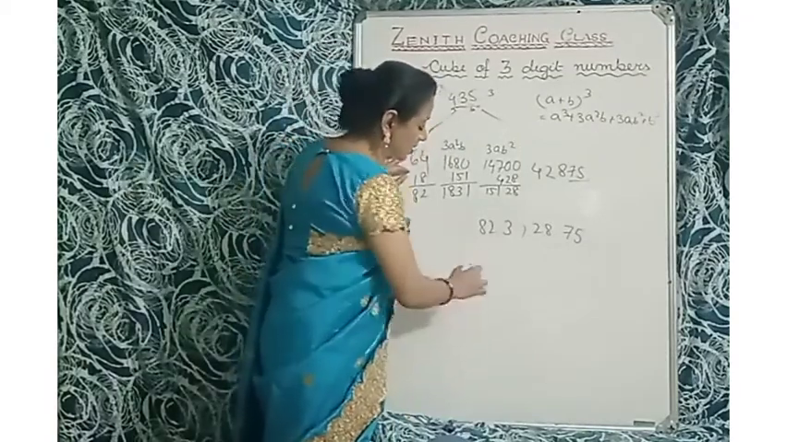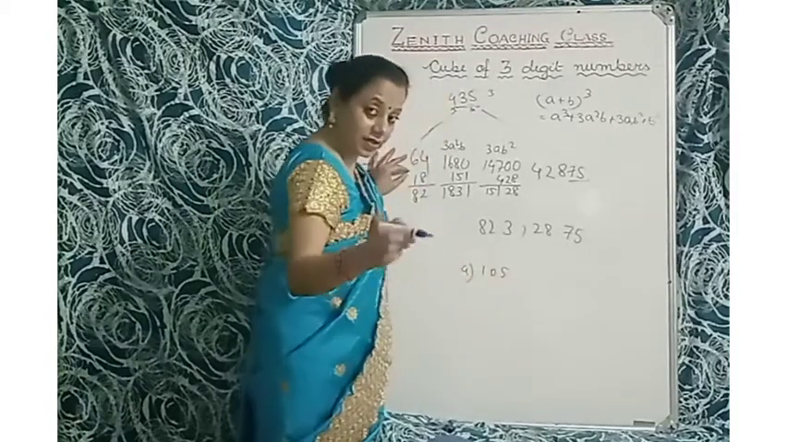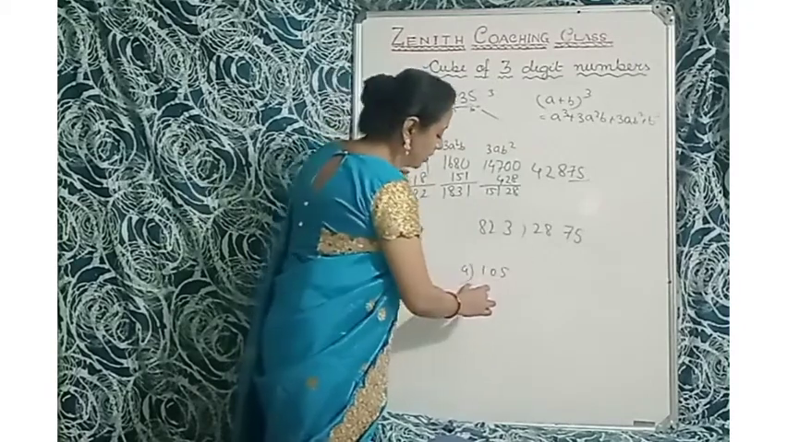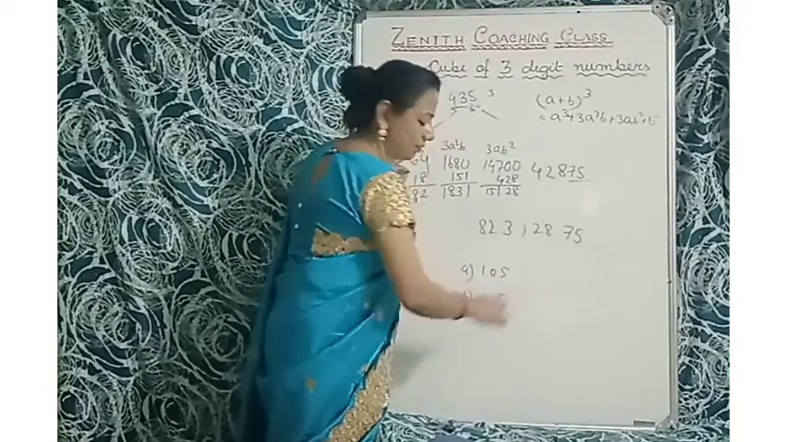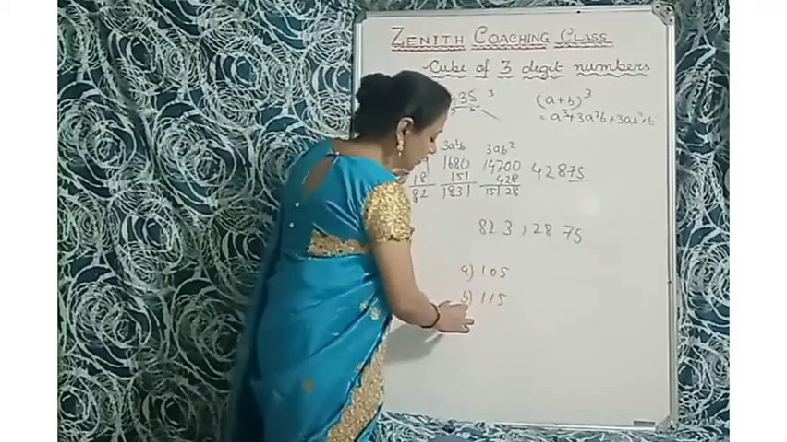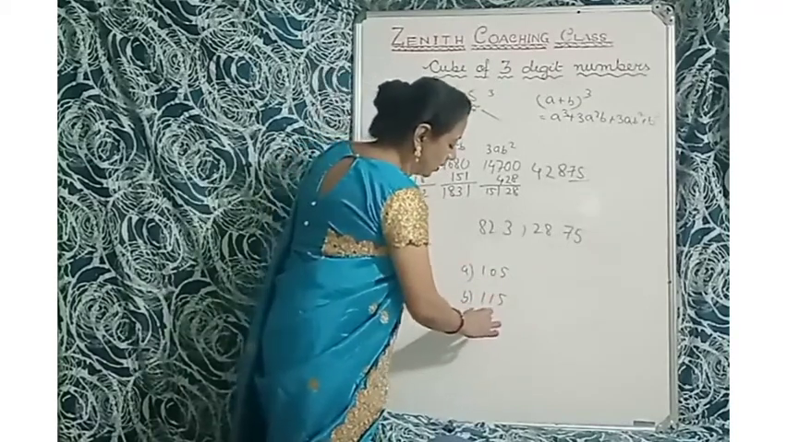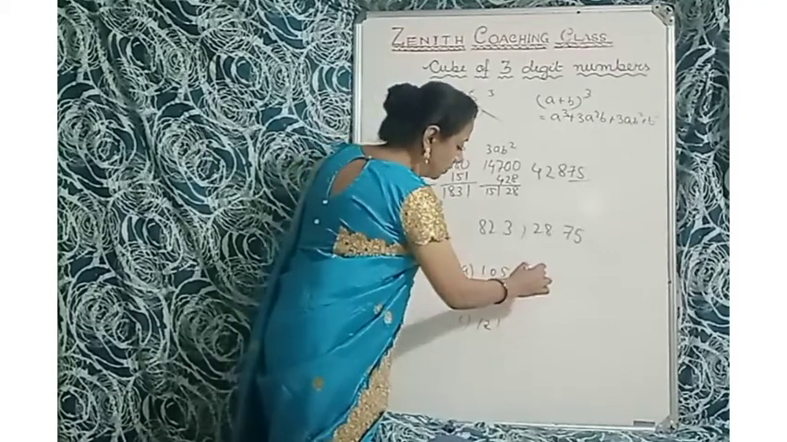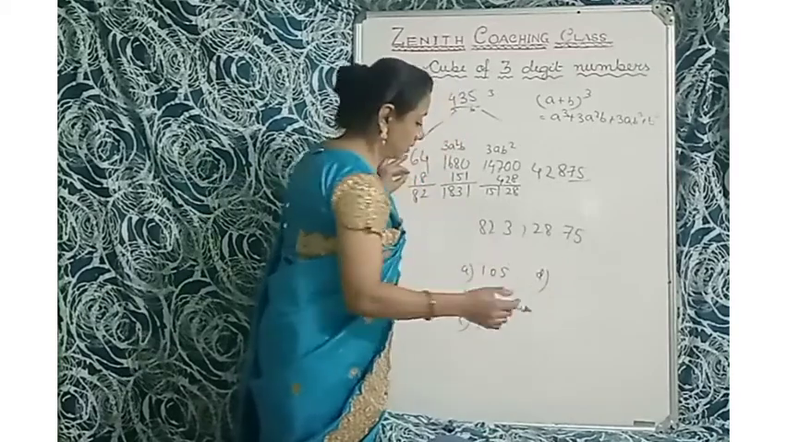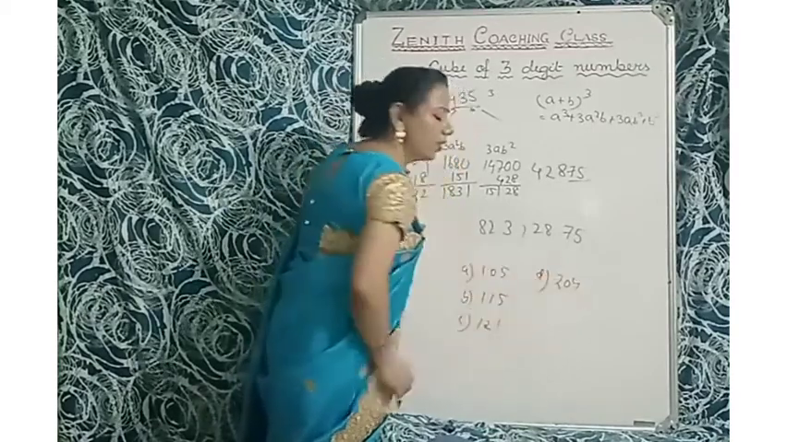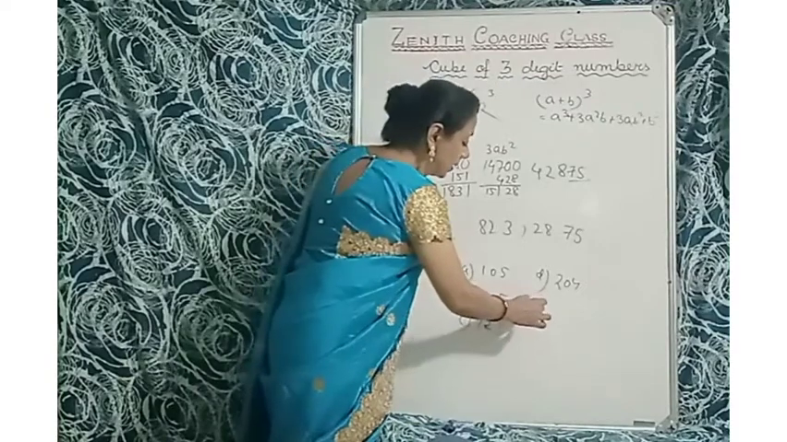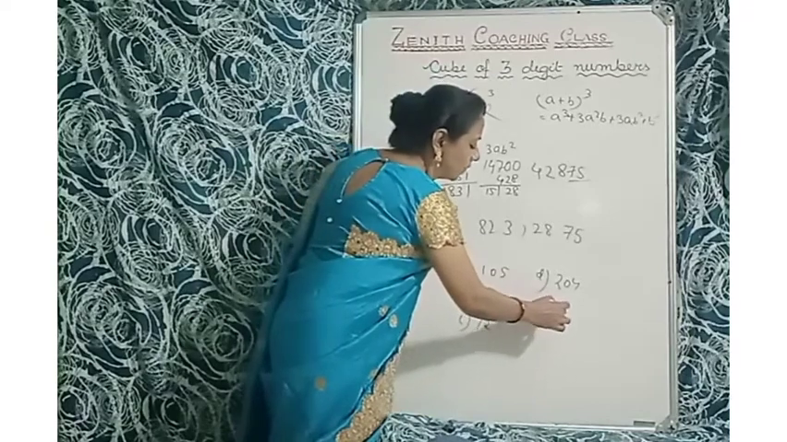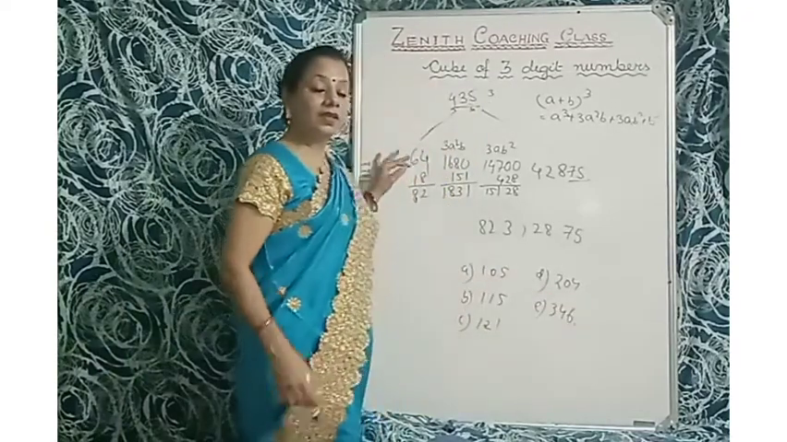Number a, that is 105. Easy. Number b, that is 115. Also easy, ends with 5, this also 5, this also 5. Next number, that is 121. Number d, that is 204. Okay, next number a, only 5 sums. That one is a little bit tough. 346. Okay, this is a homework for you.